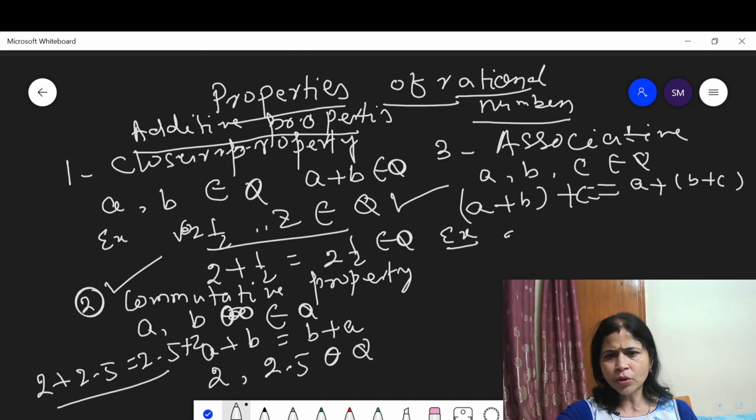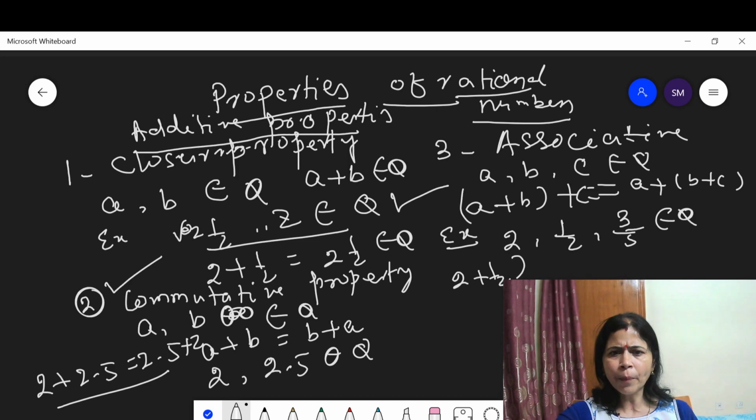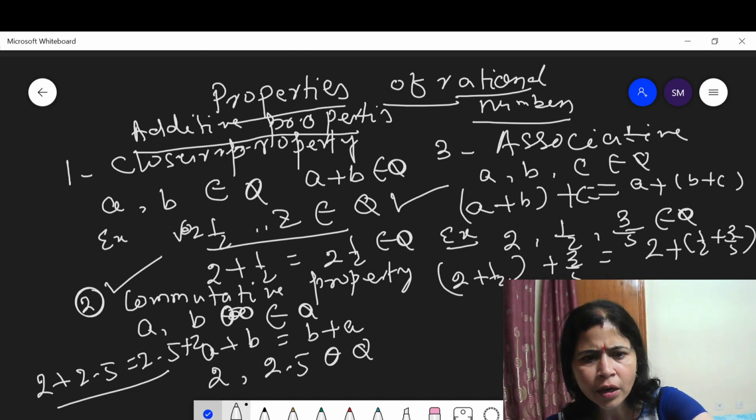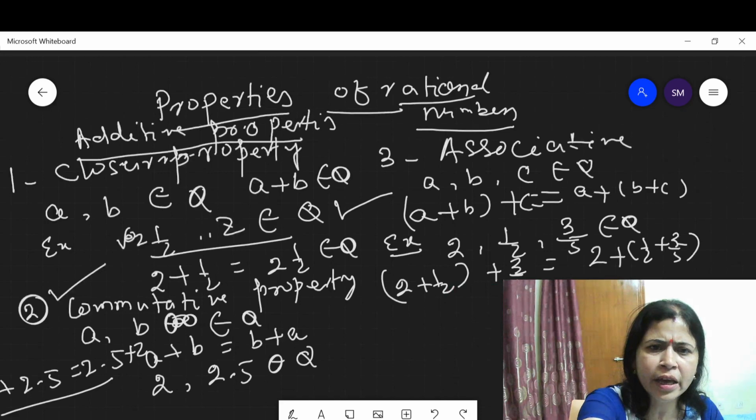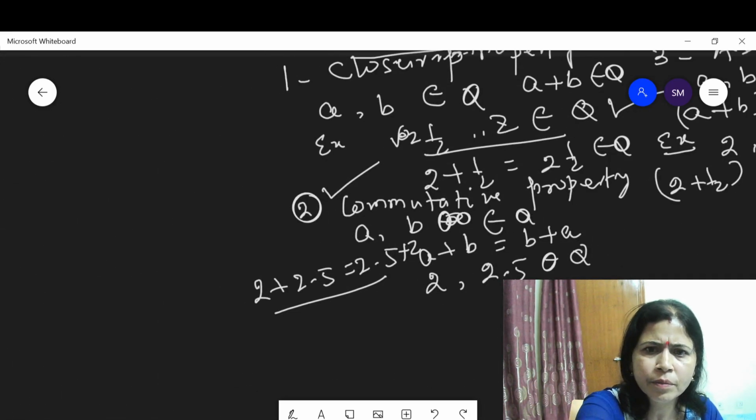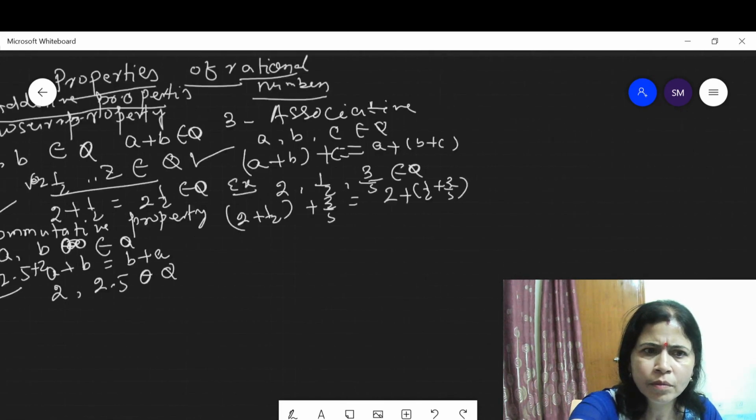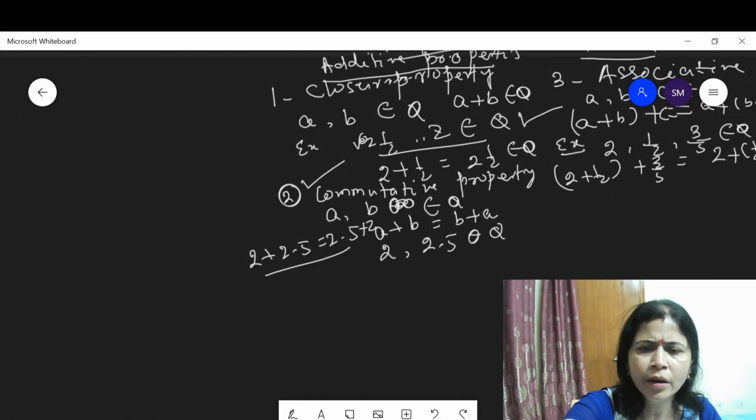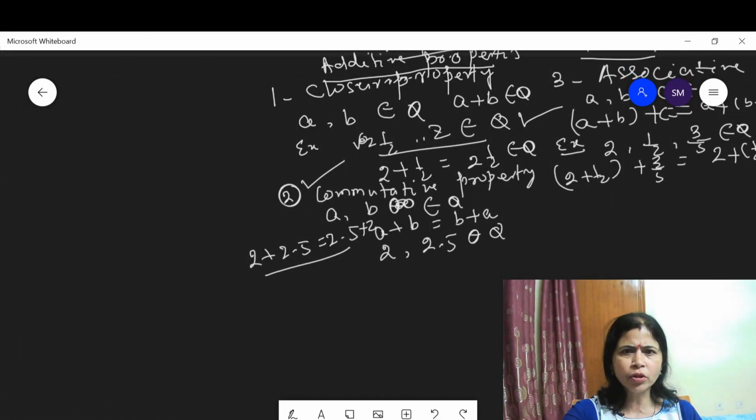Let 2, 1/2, 3/5 belong to Q. Then (2 plus 1/2) plus 3/5 is always equal to 2 plus (1/2 plus 3/5). Now let us discuss the details of the example.